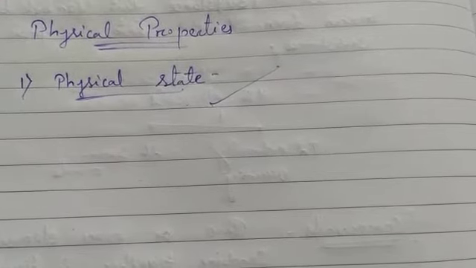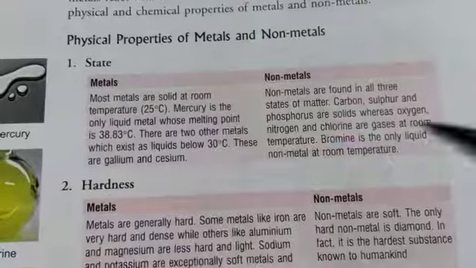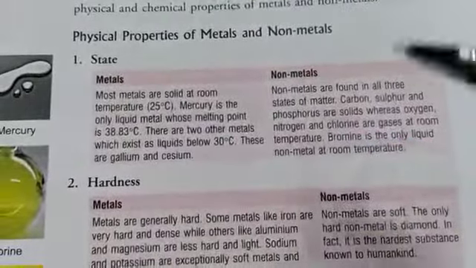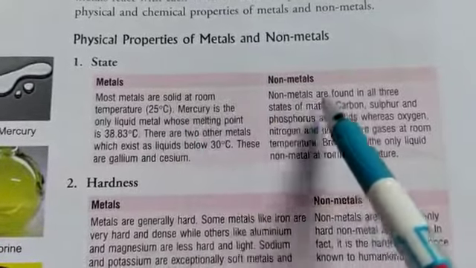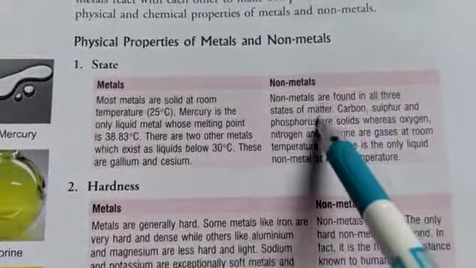So if we consider the physical state, mostly metals are solid and non-metals are found in all three forms. In case of metals, only mercury is the liquid metal, along with two other metals in liquid form, and bromine is the only liquid non-metal at room temperature. You can see it given in your book very clearly.